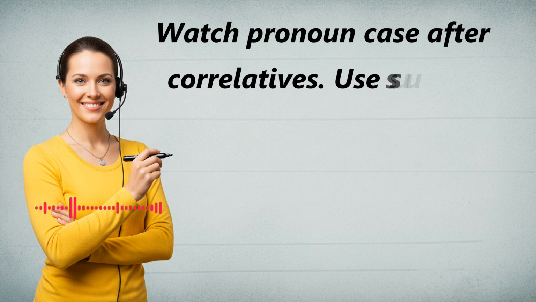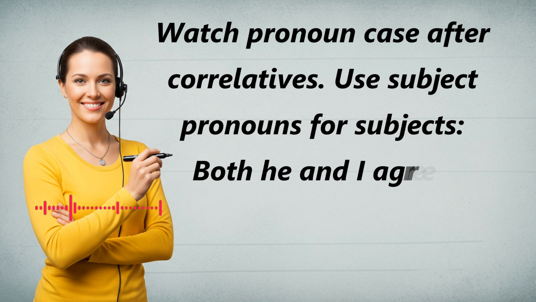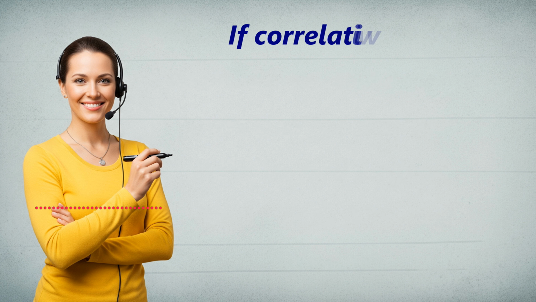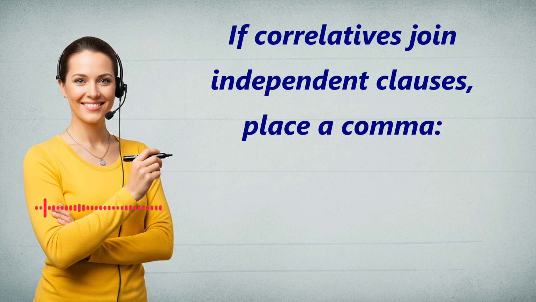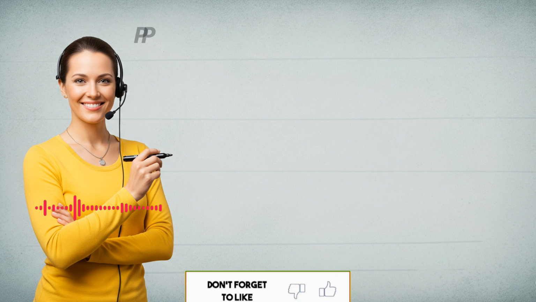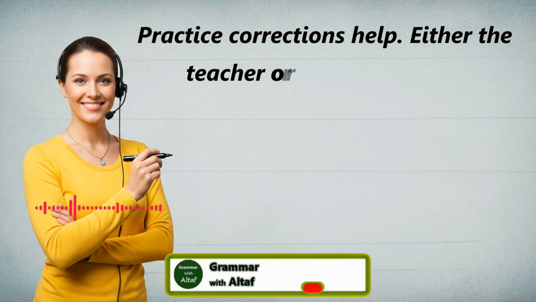Watch pronoun case after correlatives. Use subject pronouns for subjects. Both he and I agree. If correlatives join independent clauses, place a comma. Either we will leave now or we will miss the train. Practice corrections help.